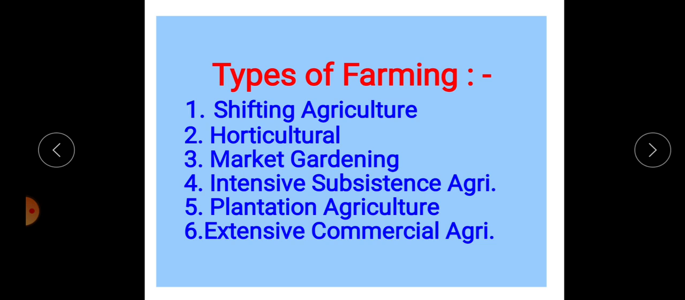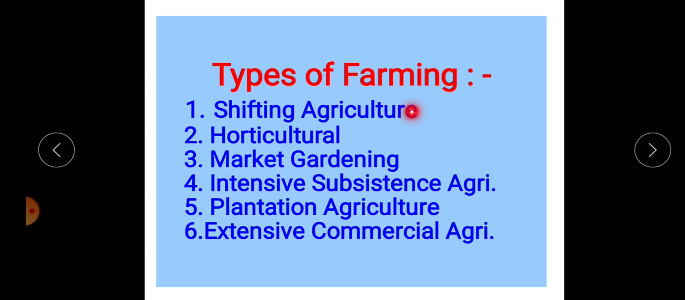Now the second types of agriculture are commercial and subsistence. The agriculture which only fulfills the basic needs of the farmer and his family is known as subsistence agriculture. In commercial agriculture, the farmer sells the production in the world market and gets maximum benefit from that production, as in extensive commercial farming. So there is commercial farming and subsistence farming.